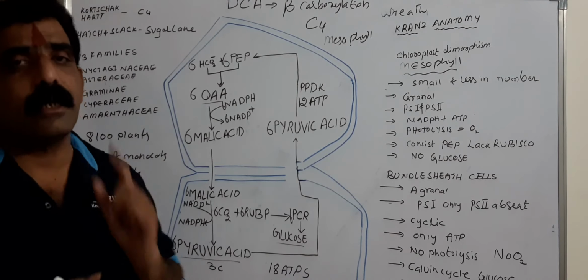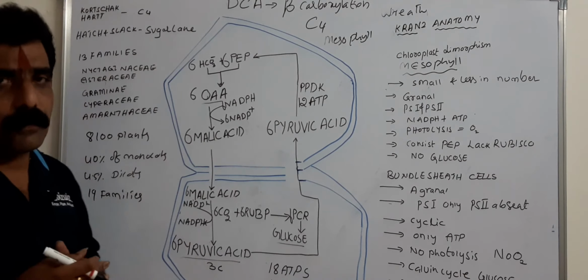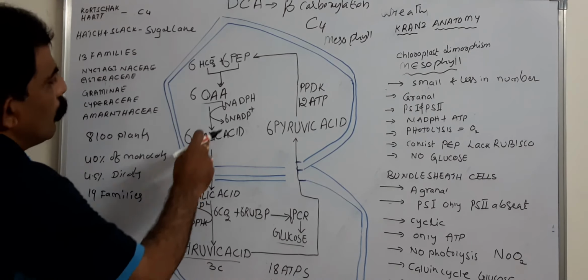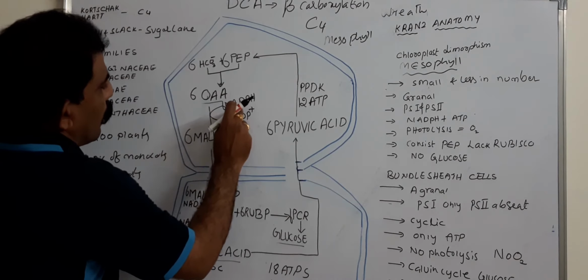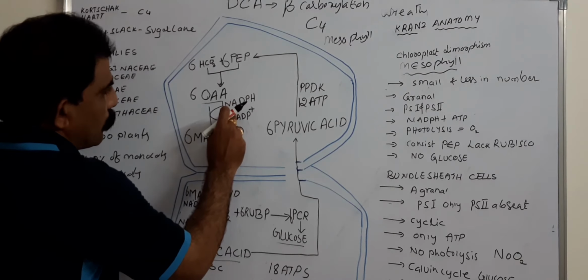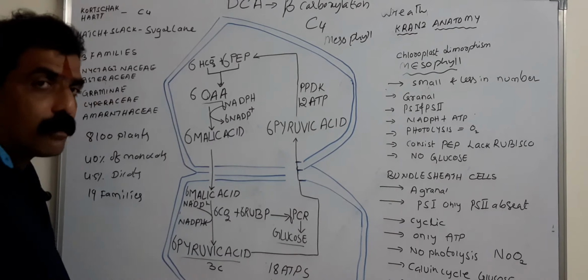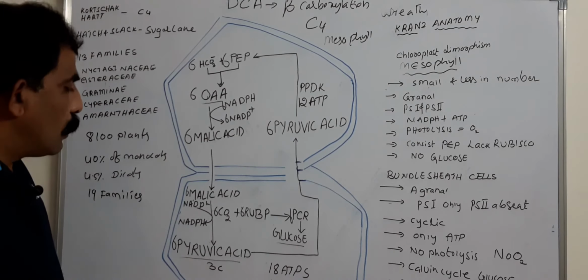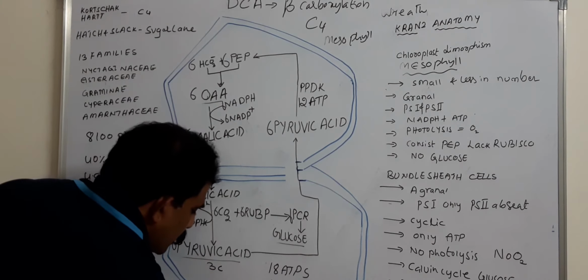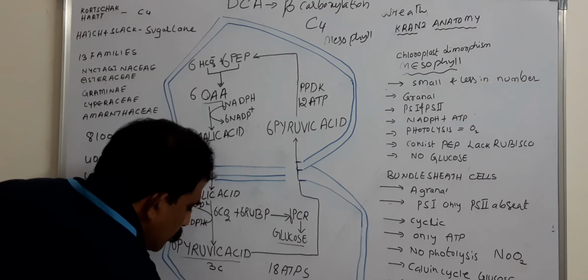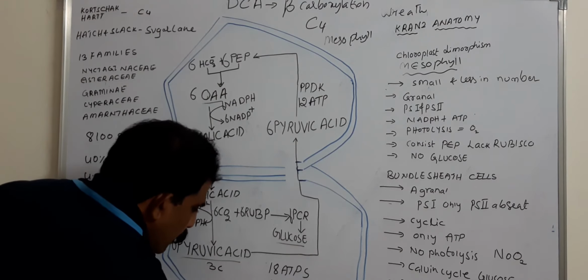For 1 turn of the C4 cycle, 1 NADPH and 2 ATPs are consumed in mesophyll cells. And here for 1 turn of the cycle, 3 ATPs and 2 NADPH are consumed.